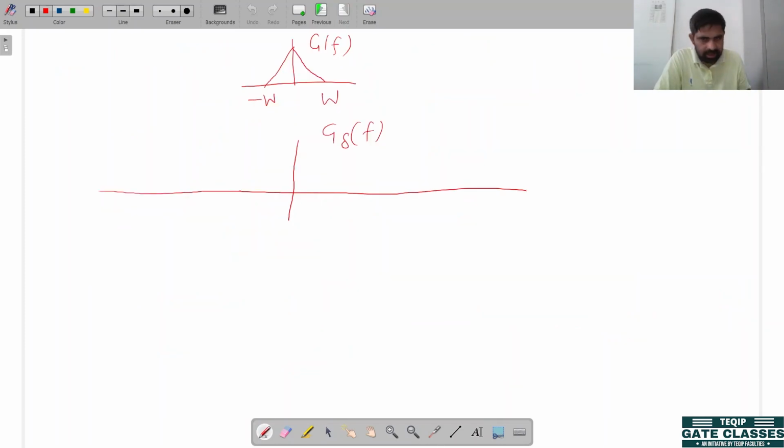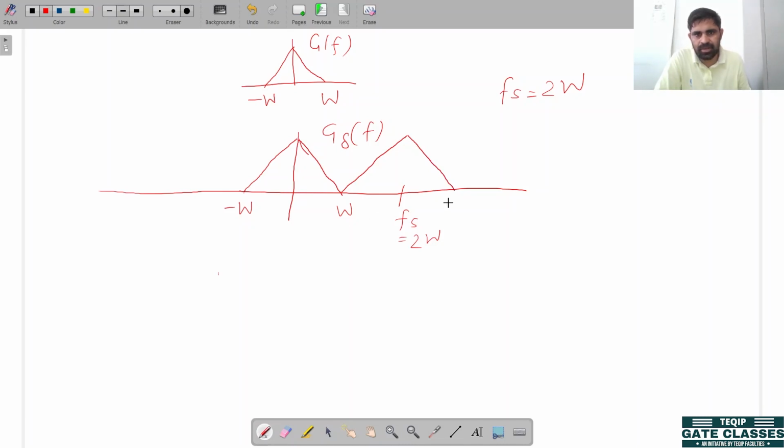So when k is equal to 0, our spectrum is the original spectrum of the signal, from minus W to W, and we put the sampling rate fs equal to twice of W. When we put k equal to 1, this is fs, which is equal to 2W, so our next sampled spectrum is this.